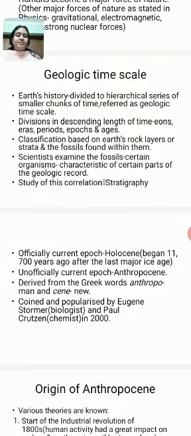The unofficially termed current epoch is Anthropocene, and it is derived from the Greek words anthropo, meaning man, and scene, which means new. Two words make up Anthropocene: anthropo, which means man, and scene, which means new. And this term was coined and popularized by Eugene Stoermer, who is a biologist, and Paul Crutzen, who is a chemist, in the year 2000. Among these two, Paul Crutzen is the most popular one.